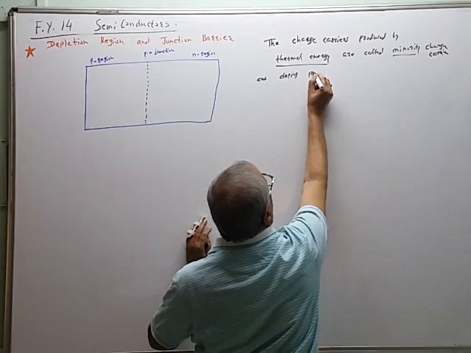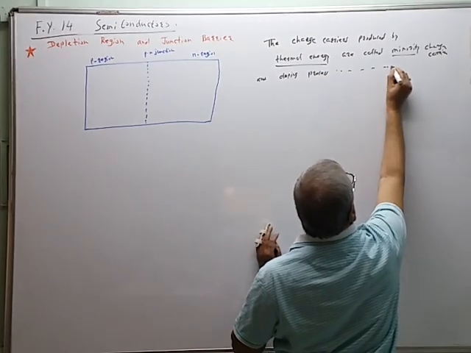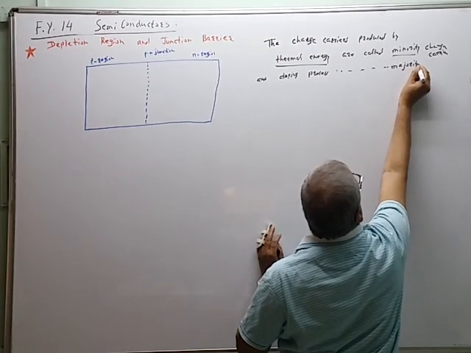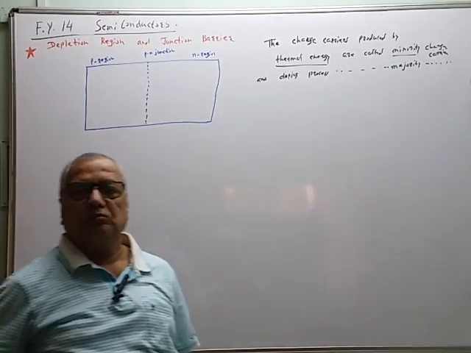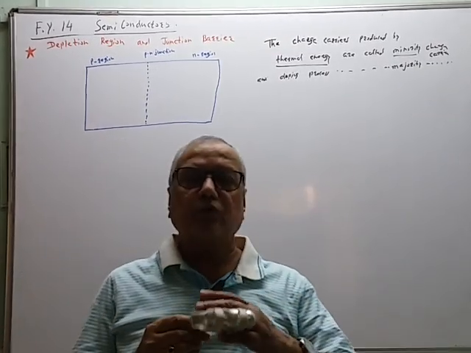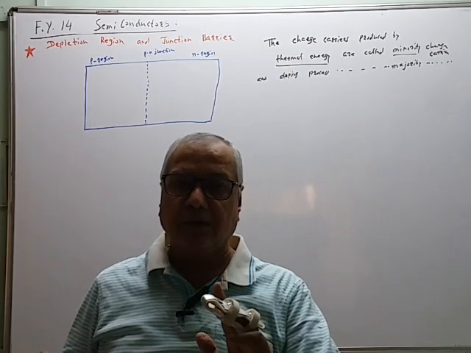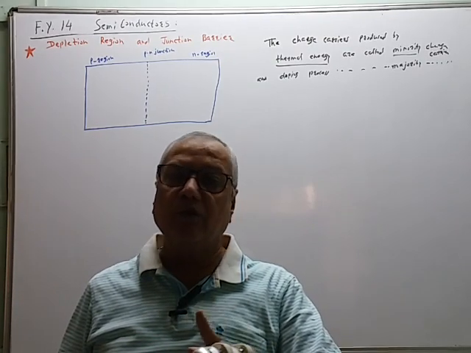The charge carriers produced by the doping process are called majority charge carriers. Because by doping, out of 10⁷ one atom can be doped, and in the case of the effect of temperature, out of 10⁹ only one covalent bond breaks.